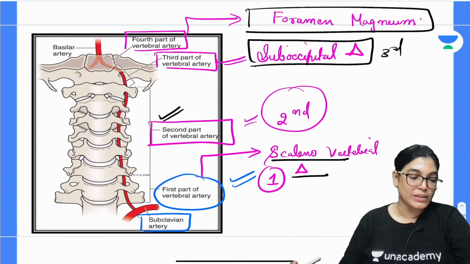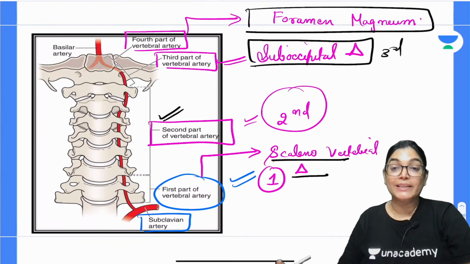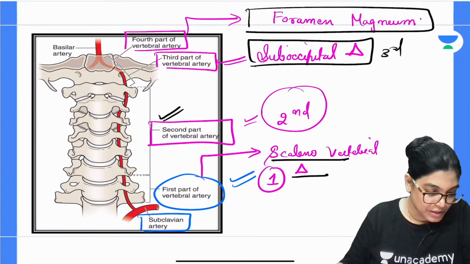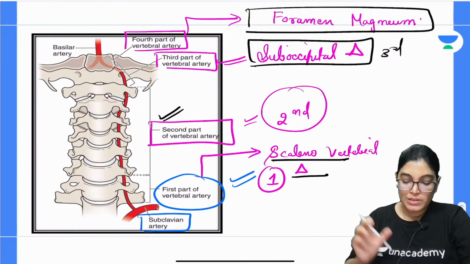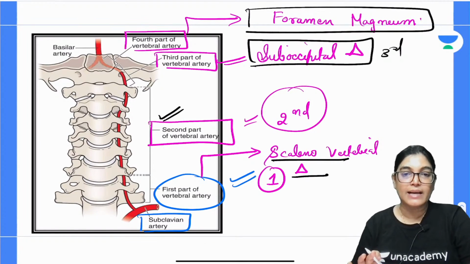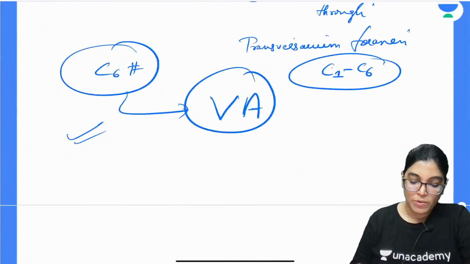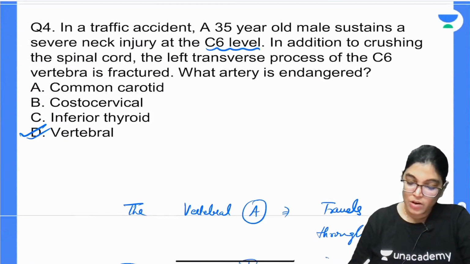Thereafter, the vertebral arteries of the two sides will join together and lead to the formation of the basilar artery. So, this is the reason that we got the correct answer as the vertebral artery. What about the other options? Why are the other options not correct?